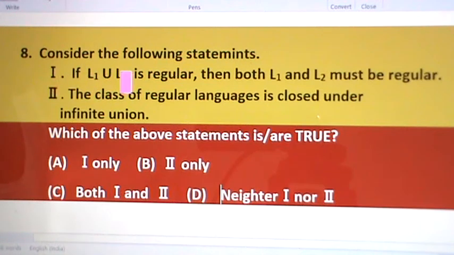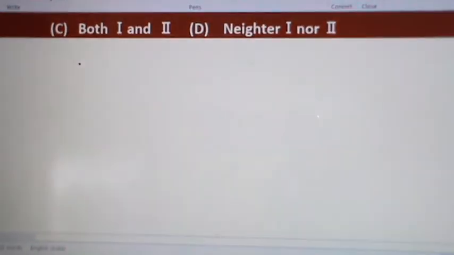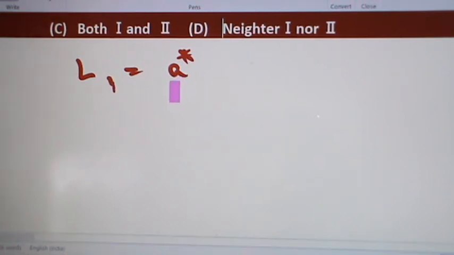Take the first statement. If L1 union L2 is regular, then both L1 and L2 must be regular. This statement is wrong. I prove this by taking counter examples. Let L1 equal to A star. Here A star is a regular expression. So A star is regular. Therefore L1 is regular.